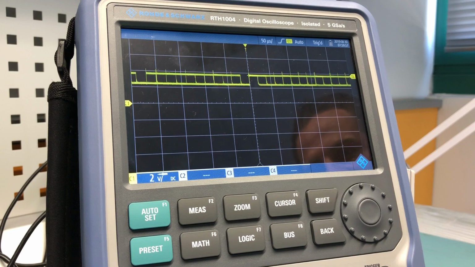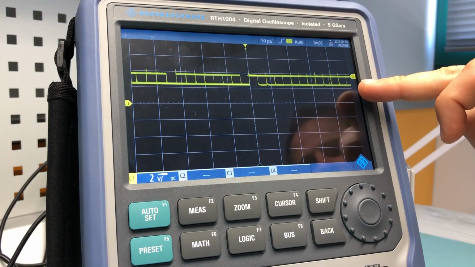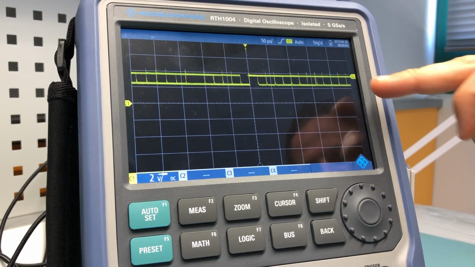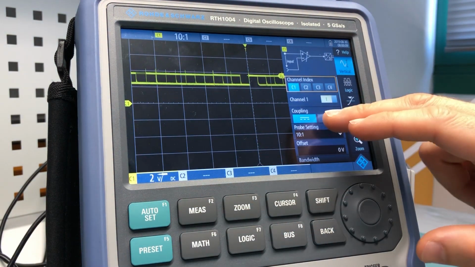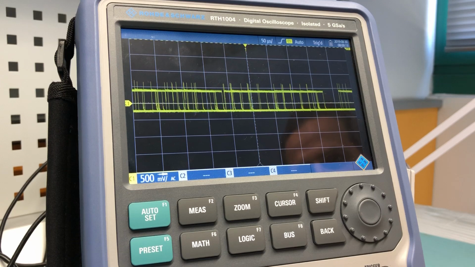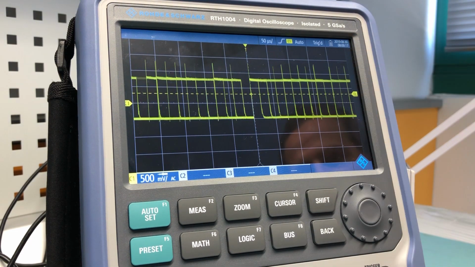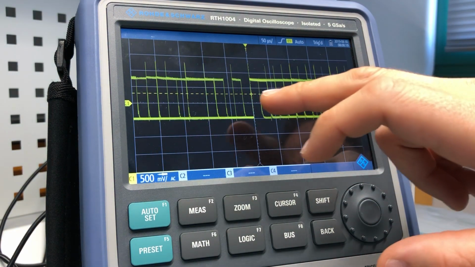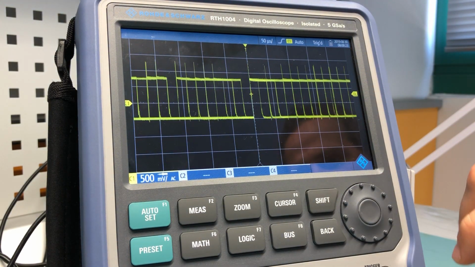Today I want to tell you about trigger and decode analysis, and as you can see here, I have applied a CAN H signal. So let me just change the coupling to AC and bring the signal up a little bit so you can see a little bit in more detail what is happening here. As you can see, you have some data running through, but you can't really see what it actually is.